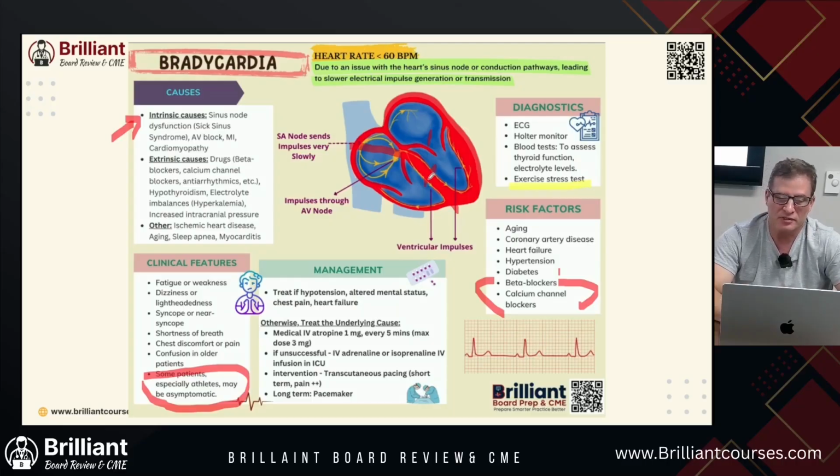Hypokalemia can cause this. And increased intracranial pressure, when we get to the neuro section on this. Other is ischemic heart disease. Remember, these nerves are living organisms that come through. Also aging. As we get older, these nerves that conduct these pathways don't work as well. Sleep apnea can do it too, and myocarditis.